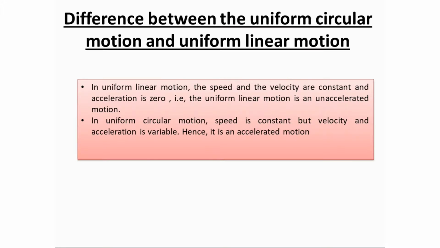So, what's the difference between uniform circular motion and uniform linear motion? In uniform linear motion, speed and velocity are constant. Acceleration is 0. That is, uniform linear motion is an unaccelerated motion. In uniform circular motion, speed is constant, but velocity and acceleration are variable. Hence, it is an accelerated motion.